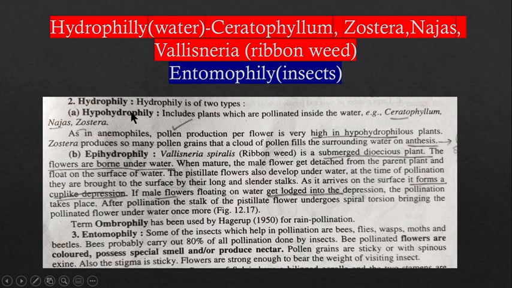Hydrophily means the plants are situated inside the water, and the pollination also occurs inside the water. Examples are ceratophyllum, najas, and zostera. In case of epihydrophily, Vallisneria spiralis is an example.